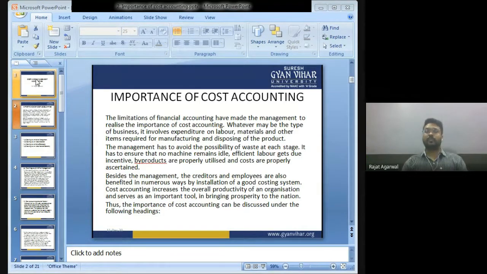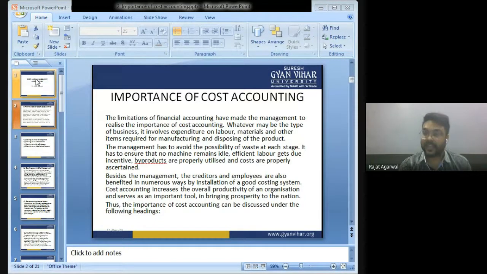Suppose I am working in a company, and the company is earning a profit of 10 lakh. As long as the profit of the company does not increase, the company is not going to give me any incentive or increase my salary. The company will give me promotion, increase the salary, or give incentive or bonus only when the company earns more profit, because the company cannot give you money out of the pocket. The company can give you money out of the profit. The more the profit, the more the benefit employees will get.